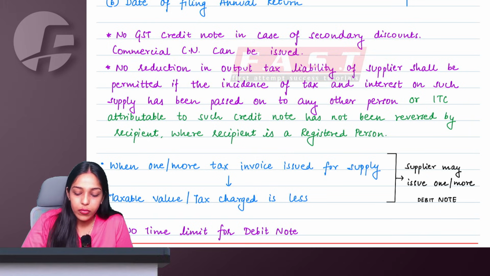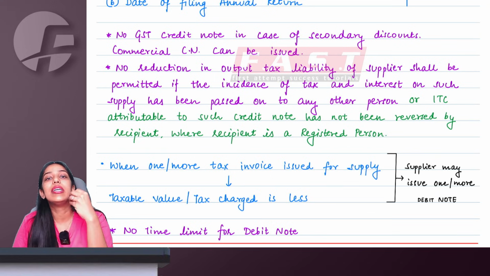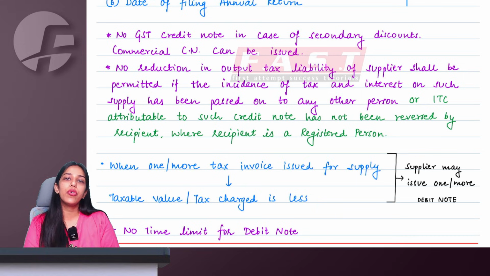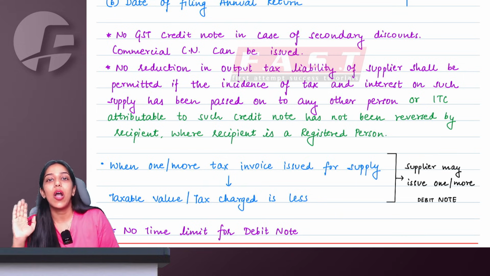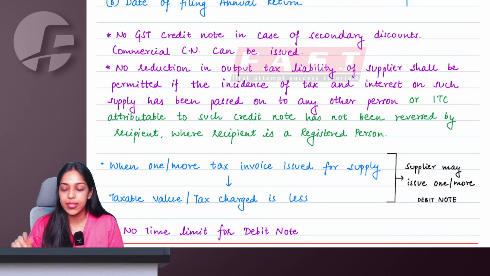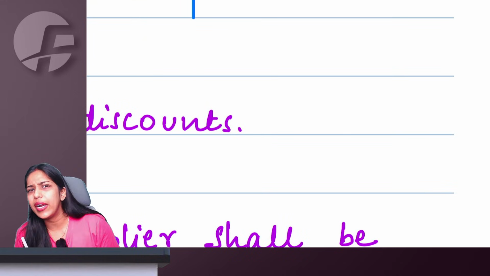Right, ma'am. Now, the amendment part says that if you had supplied to a registered person and now you are issuing credit notes, you want to reduce your outward liability payable. In that case, your recipient also has to reverse the equal amount of ITC. Now, this is nothing new. We already know this. How and why, ma'am?